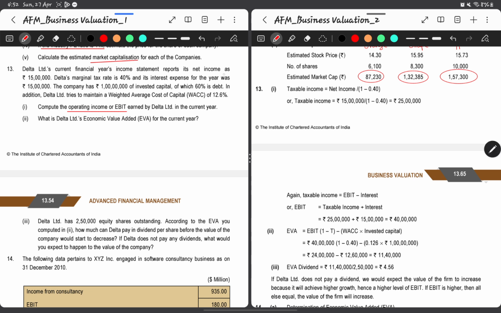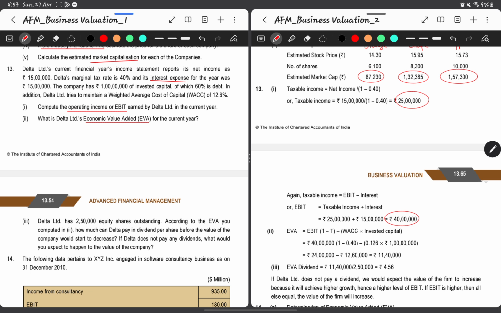So, the marginal tax rate is 40%. So, this represents 60%, which is after taxes. So, 15 lakh divided by 60% will give us the total taxable income. To arrive at the operating income or EBIT, we have to add back the interest portion. Now, we know the interest expense for the year is 15 lakhs. So, if we add back that to this 25 lakhs, will give us the EBIT, which is nothing but 40 lakhs in our case.